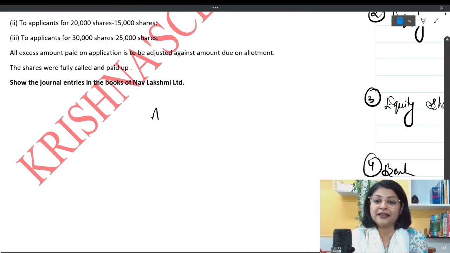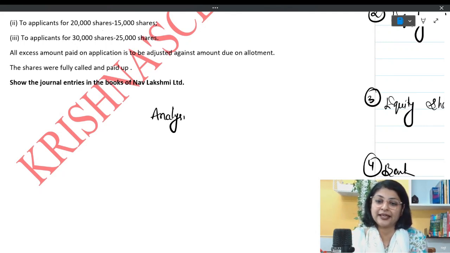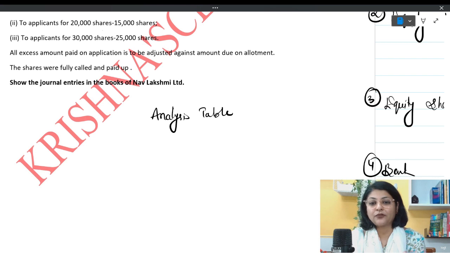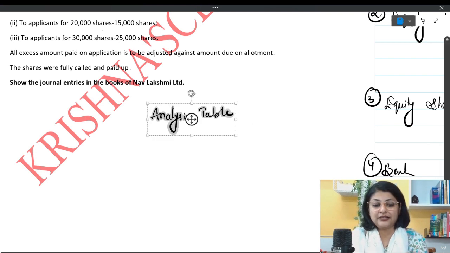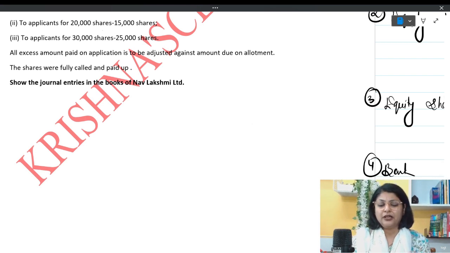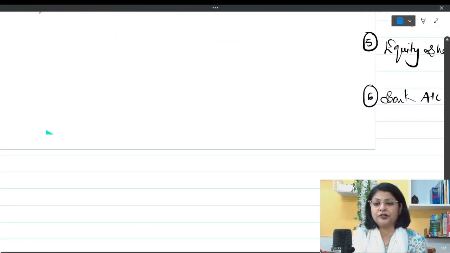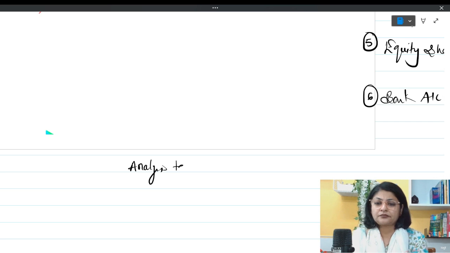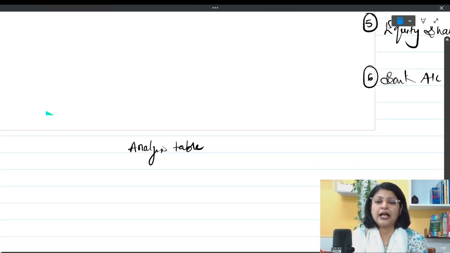So I'm making my analysis table here itself so that I can easily pick up the information from up. So analysis table is here. Under analysis table I have, oh, I should do it down because then this thing will disturb me. Okay, I am taking it a little bit down over here, my analysis table, where I have the column.